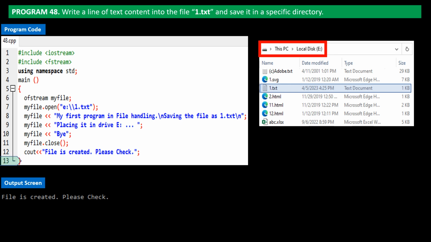You can now go to the local disk drive labeled E, click the 1.txt file, and check for yourself if the contents have been written into the file. So here, we learned how to write text contents into a file using an output stream object. Next, let's dig deeper into the file open function that we just used on line 7 of this program.